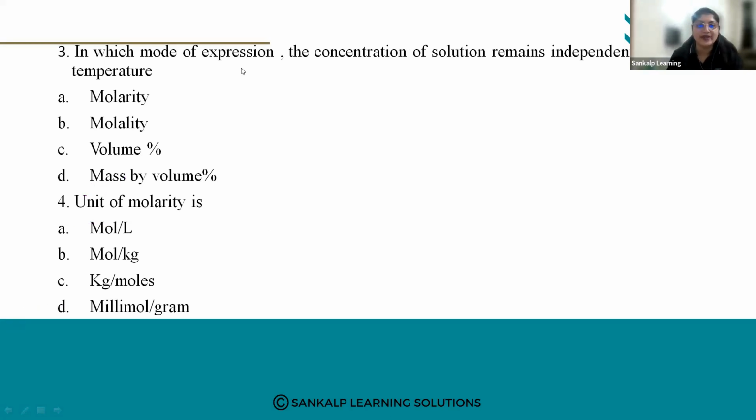In which mode of expression does the concentration of solution remain independent of temperature? Independent means it does not depend on temperature. So there are some concentration terms, and the concentration of solutions can be expressed in them.